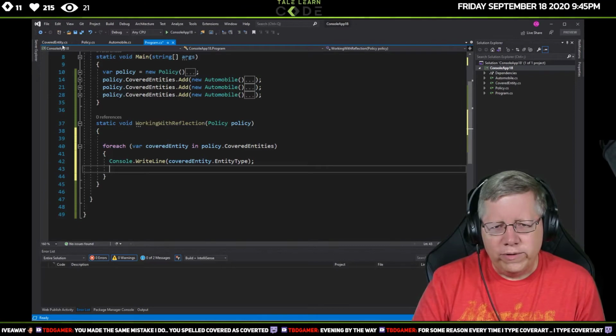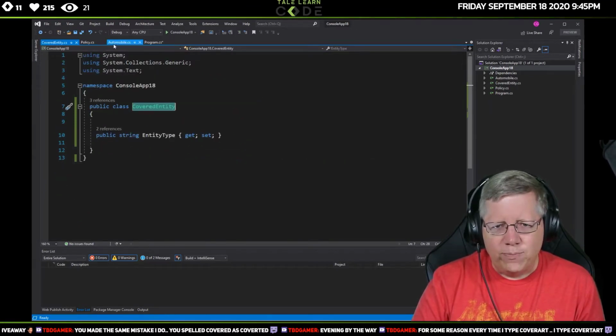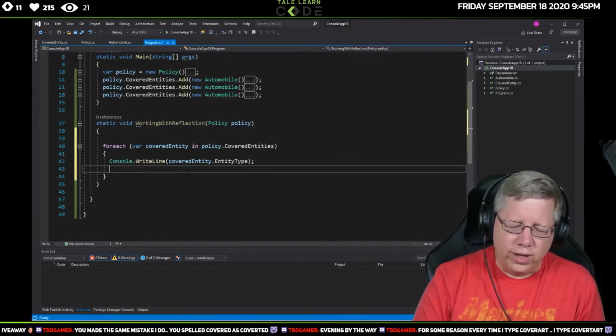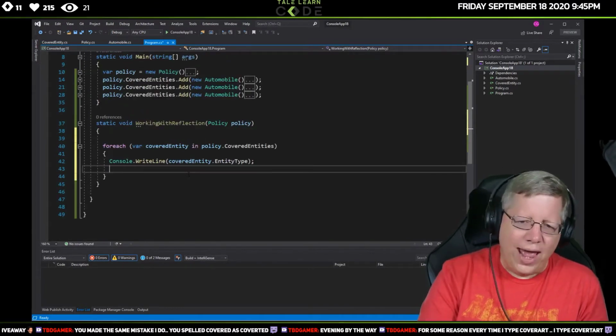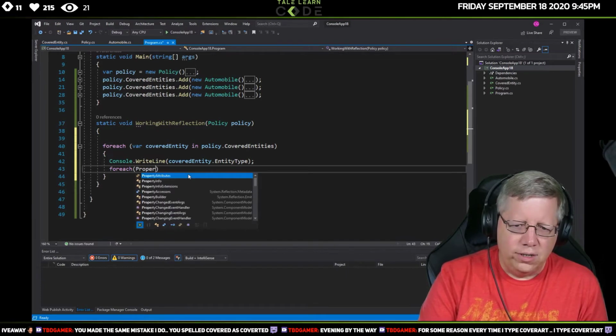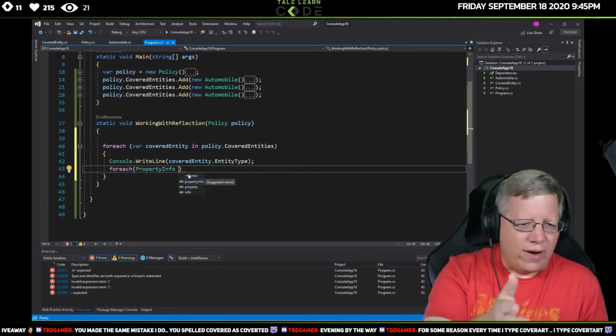Actually, let me make one other quick change, just to make the print. Oh, I can do this differently. Okay, I don't need to do it. That's fine. So now what I'm going to do is a foreach, and again, I'm going to type this out to be explicit. Actually, sure, I'd love to hear it on chat.